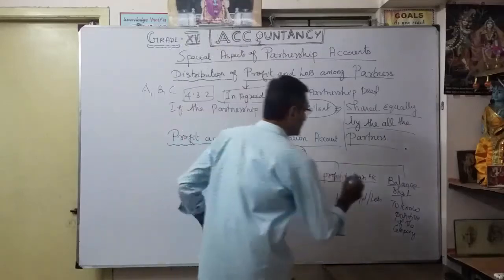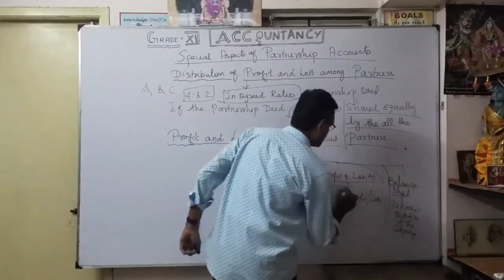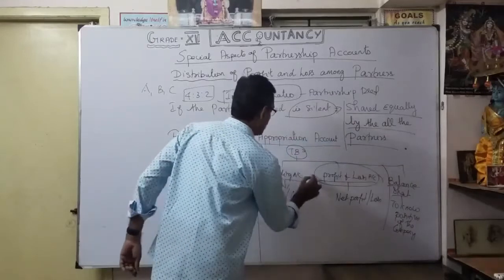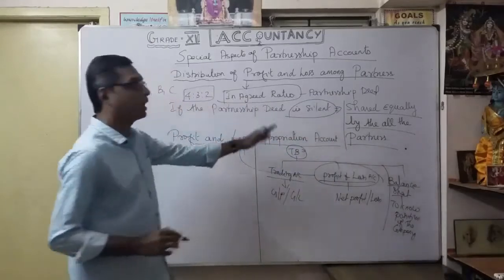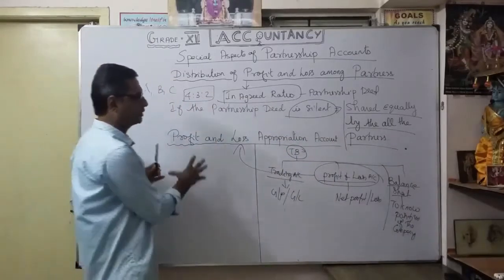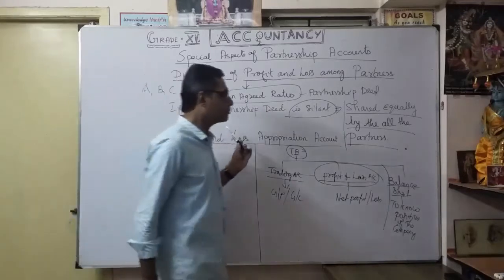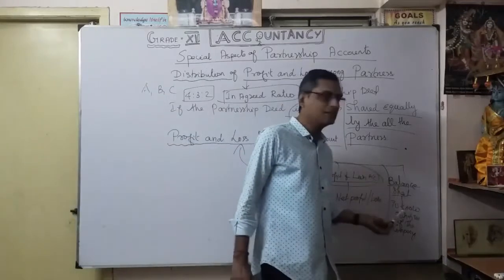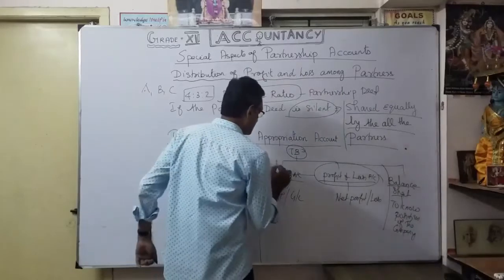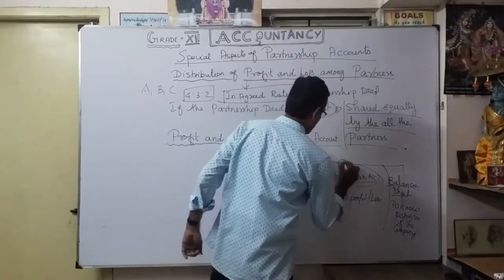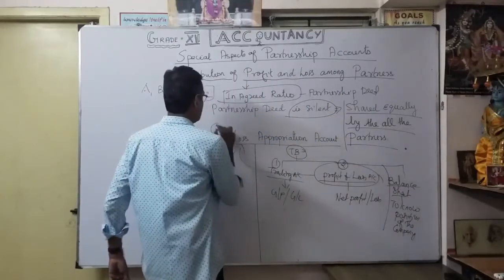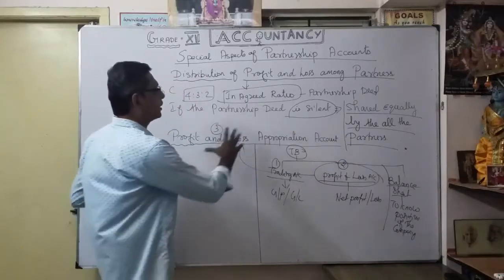But here, after preparation of the profit and loss account and before the balance sheet, we are going to prepare the profit and loss appropriation account. So first the trading account, second the profit and loss account, and then one more account called the profit and loss appropriation account.